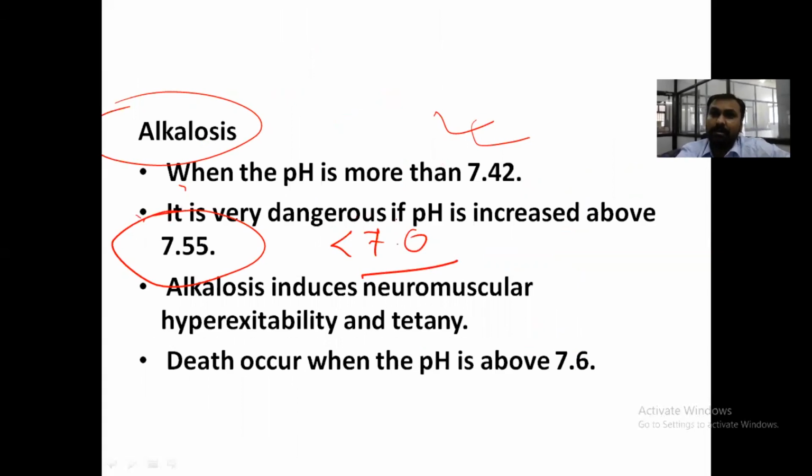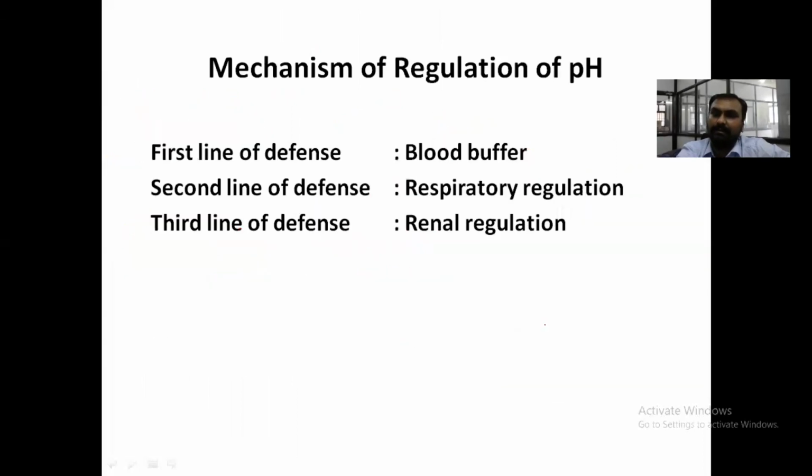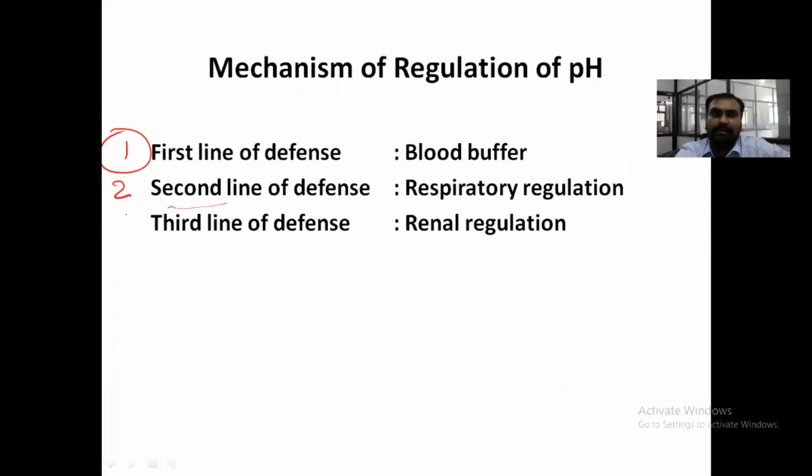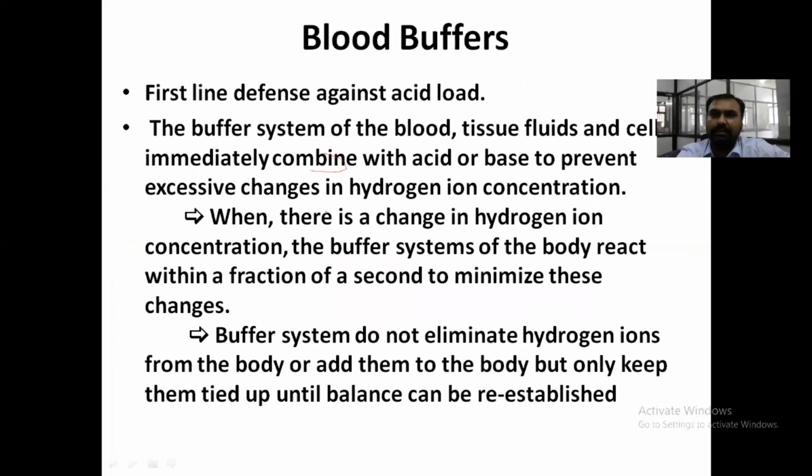So our body pH is finely regulated, because alkalosis induces neuromuscular hyperexcitability and tetany. Death occurs above the pH of 7.6. So our body regulates the pH very well. What is the first line of defense? It is the blood buffer. The second line of defense is respiratory regulation, by the lung. And third is renal regulation, by the kidney. We will see everything one by one.